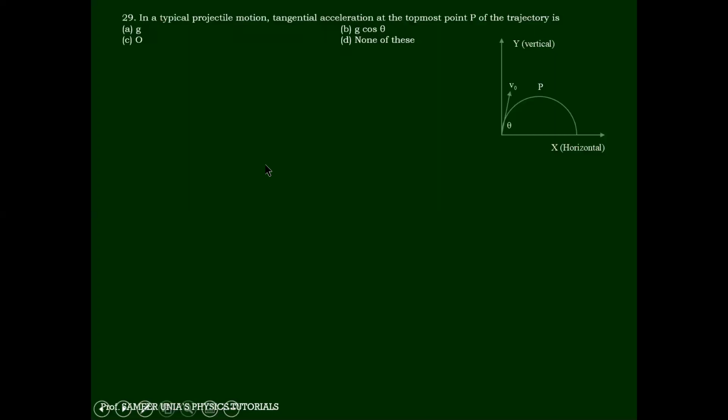Question 29. In a typical projectile motion, the tangential acceleration at the topmost point is how much? Can anyone tell me at this topmost point how much is the speed? No, this is projectile motion, so it is u cos theta, v naught cos theta. And which acceleration is acting at this point? Gravity?